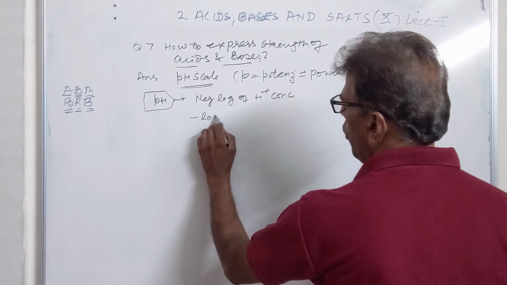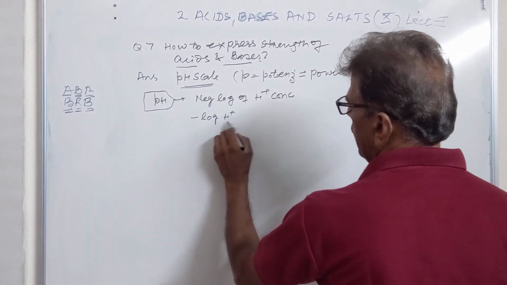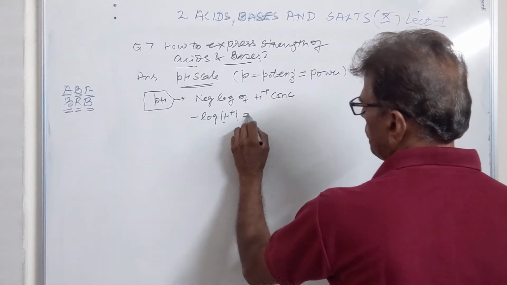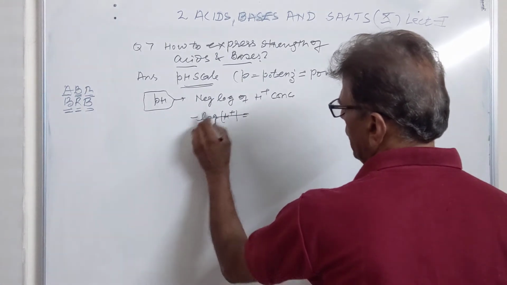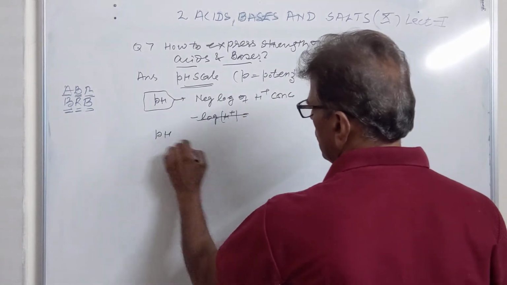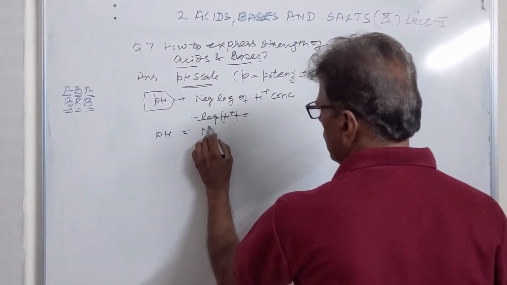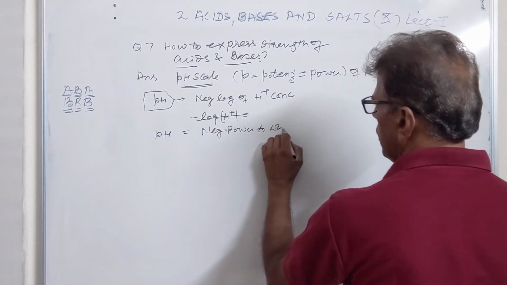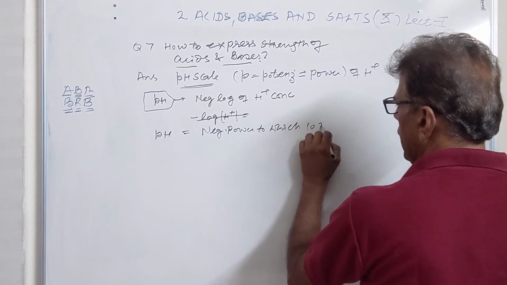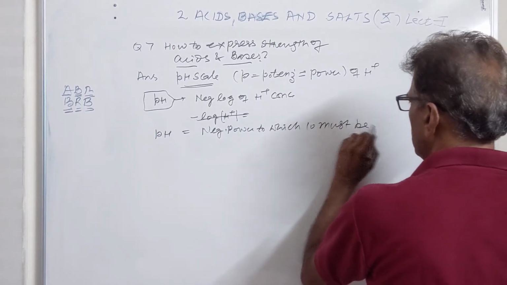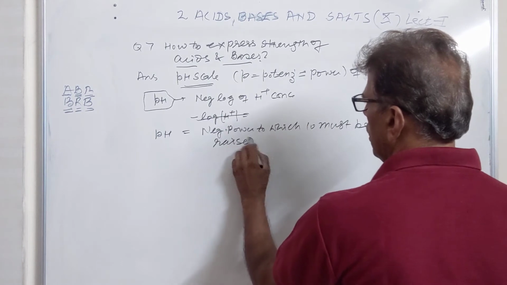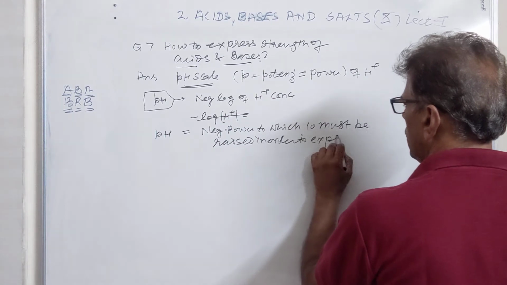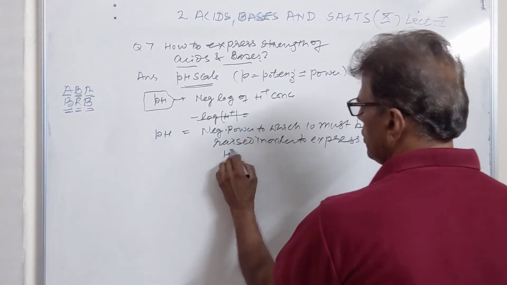So we can say pH is the negative log of the H+ ion concentration. pH is the negative power to which 10 must be raised in order to express hydrogen ion concentration.